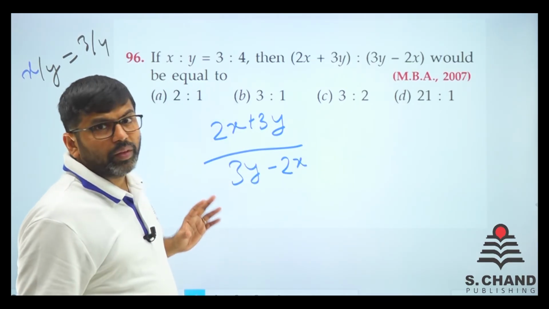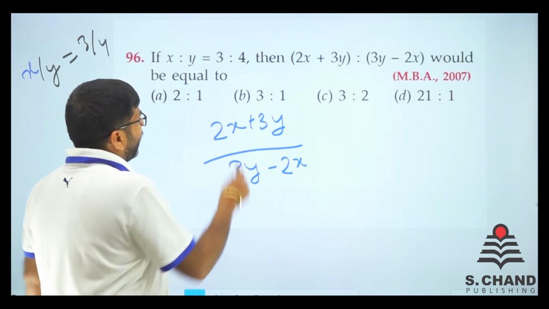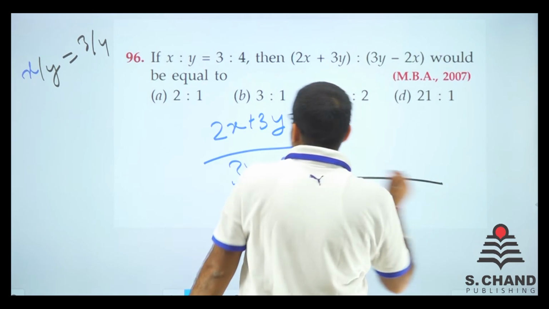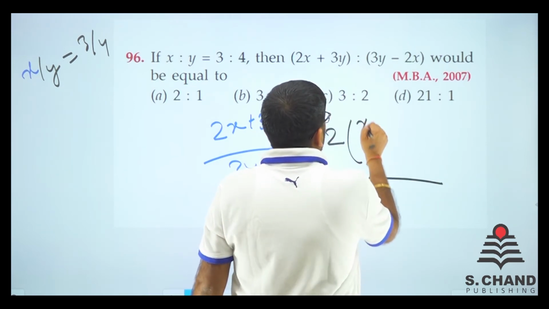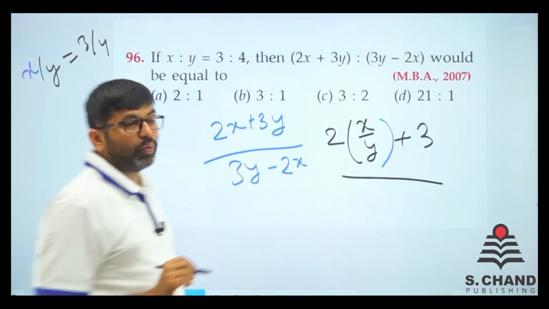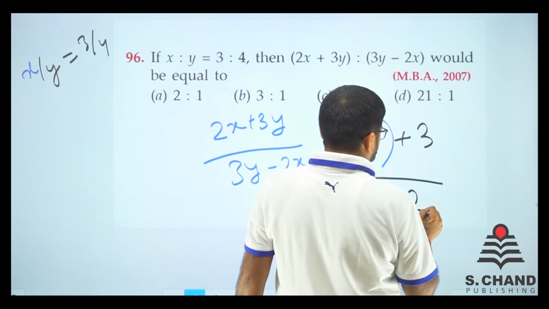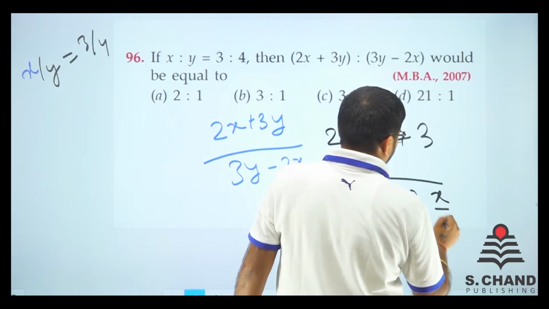So we do one thing. Just divide by y both sides. So when I divide by y both sides, we have got 2 x by y plus 3, because y by y cancels out. In the similar way, y by y cancels out. So 3 minus 2 x by y.